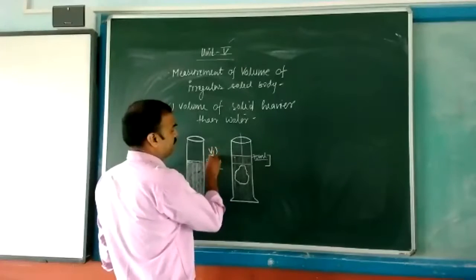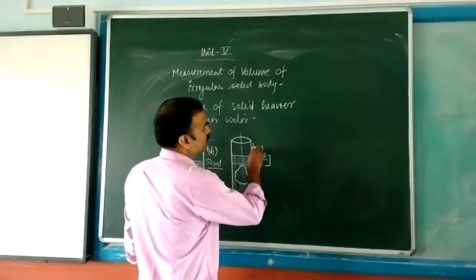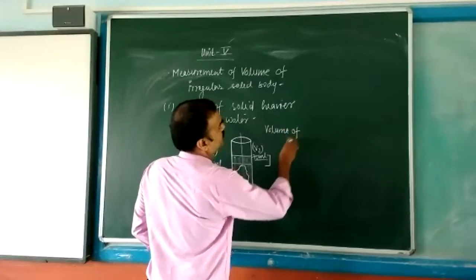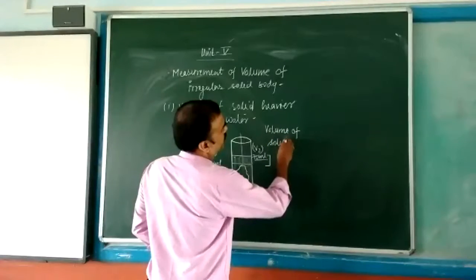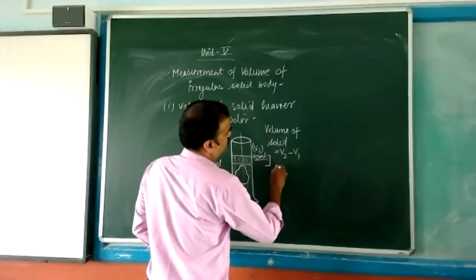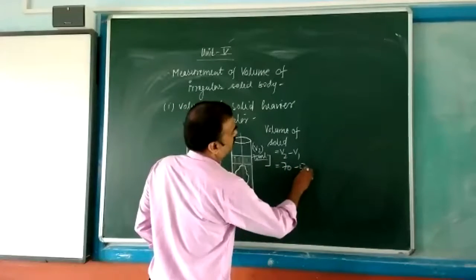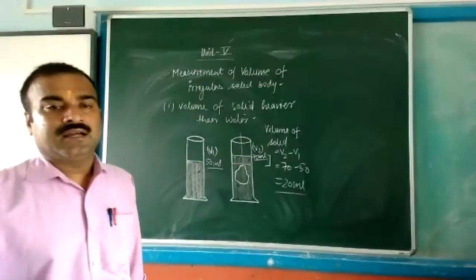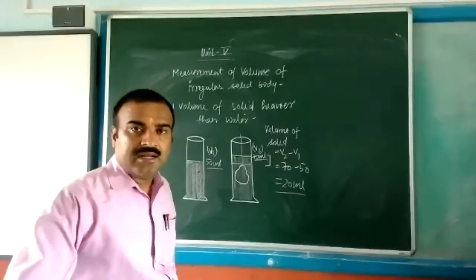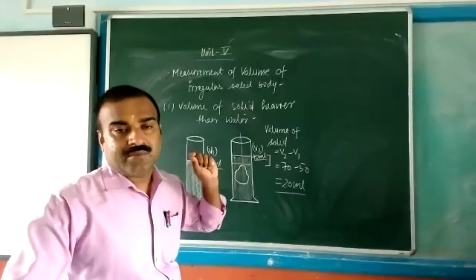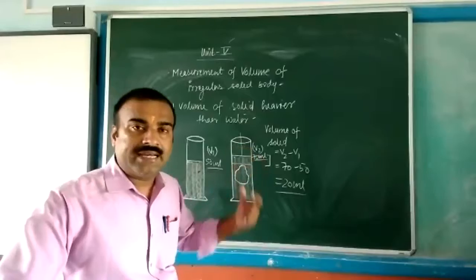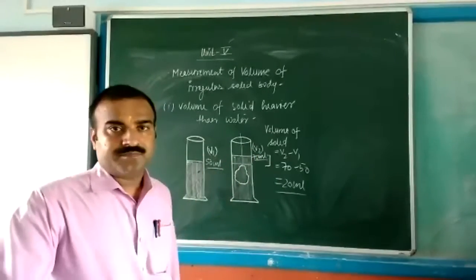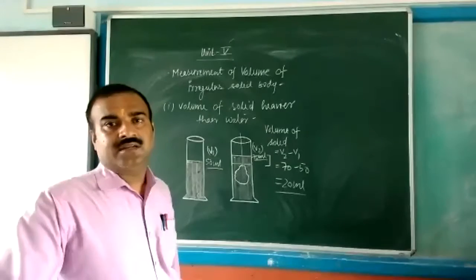Suppose this is V1 and this is V2. So volume of solid is V2 minus V1, that is 70 minus 50, so you get 20 ml. Clear to everyone? In this way, you can measure the volume of any irregular solid that is heavier than water.